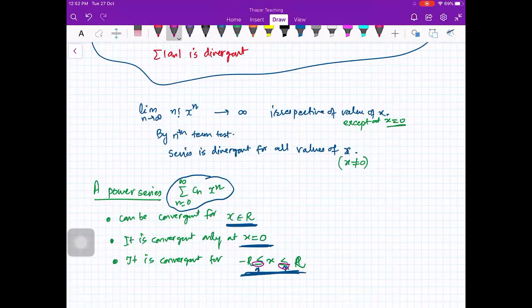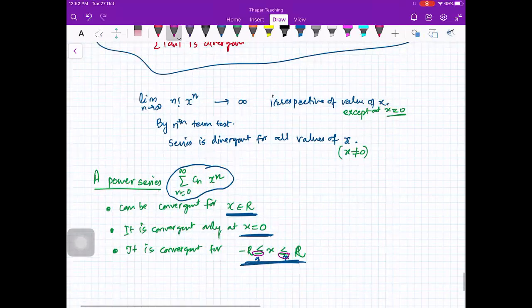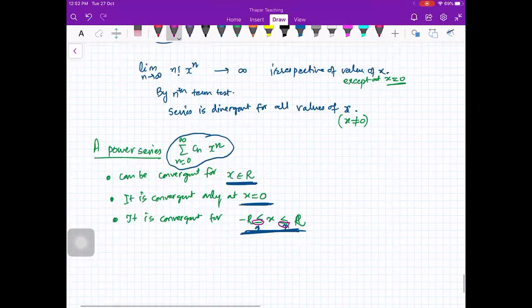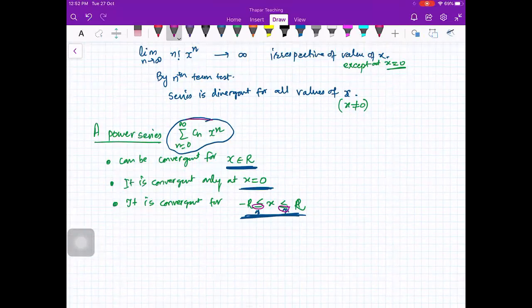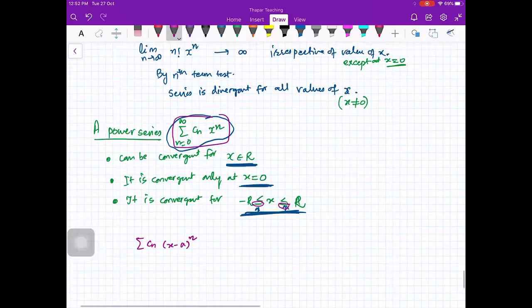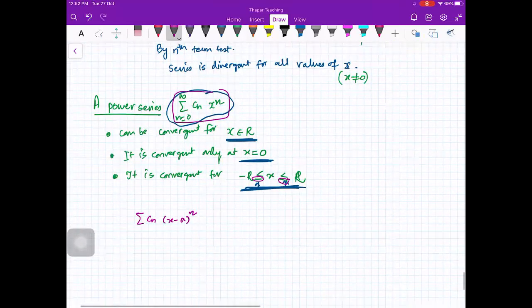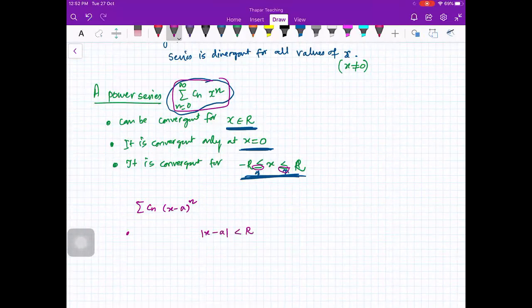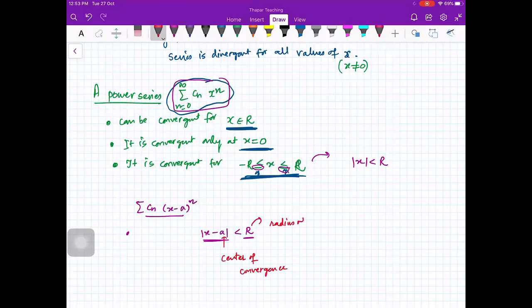Is that okay? So if you have a series of this form, then it will be convergent for a region like this. Here you can write it as mod of x less than r. Here it will be convergent for a region like this, mod of x minus a less than r. Here this a is called the center of convergence, and this r is called the radius of convergence.